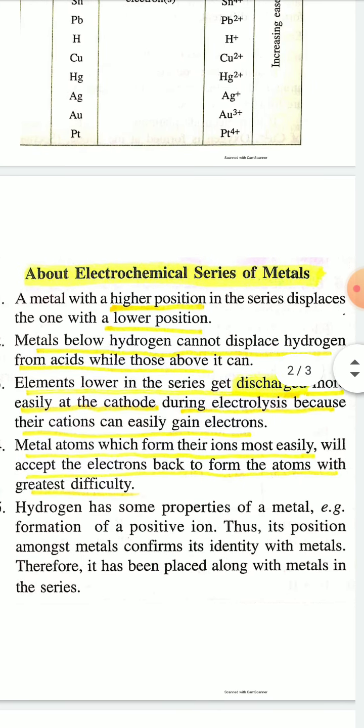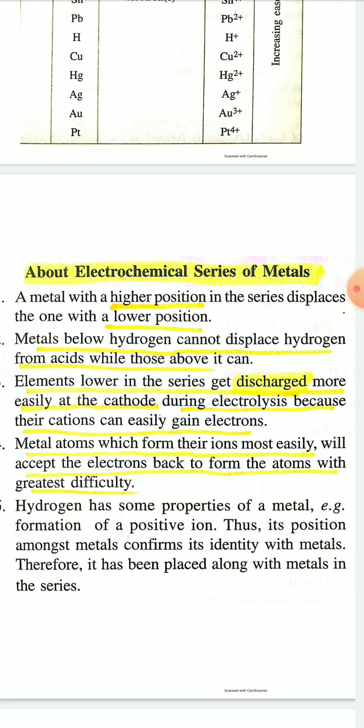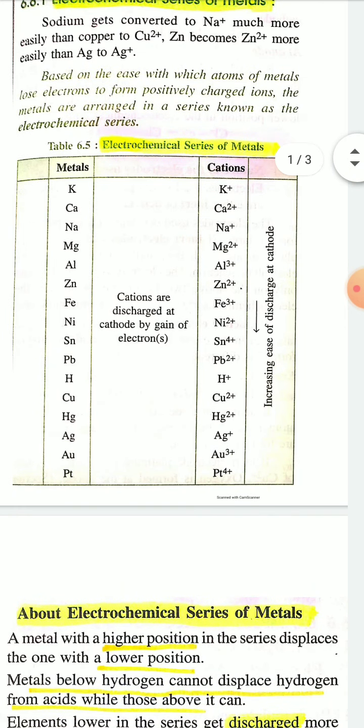Next point, the elements lower in the series get discharged more easily at the cathode during electrolysis because their cations easily gain electrons. In the electrochemical series of cations, the metals which are more reactive are placed at the top, and the metals at the bottom are very unreactive or inert type metals.